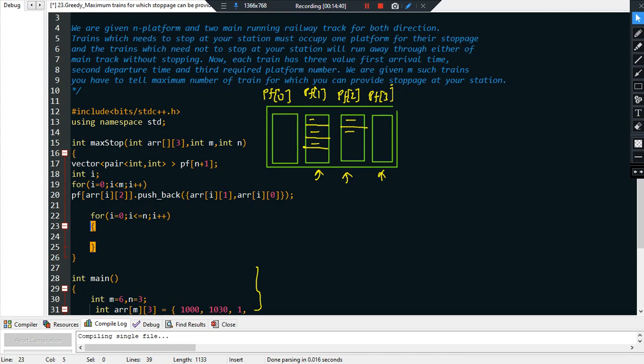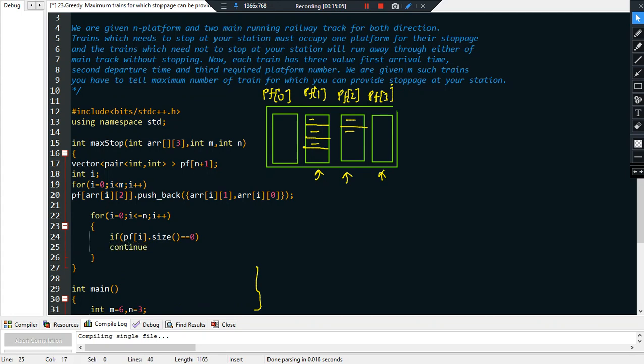So now I will check if pf of i dot size is equal to 0. Why? Because pf of i is referring to the platform. Now if that platform is empty, which means there is no train that is scheduled to come in that platform, so I don't have to do anything. Just continue, move to the next platform.